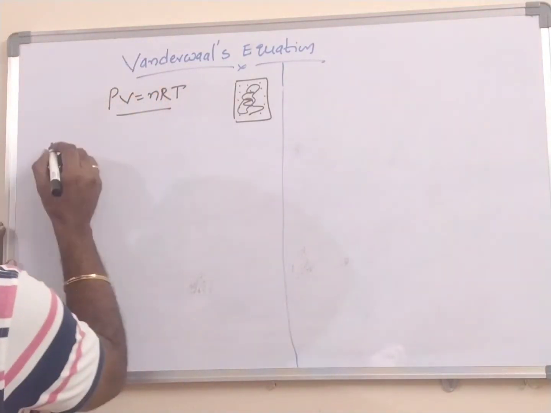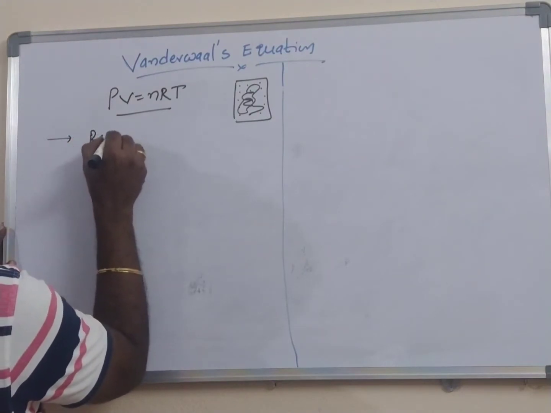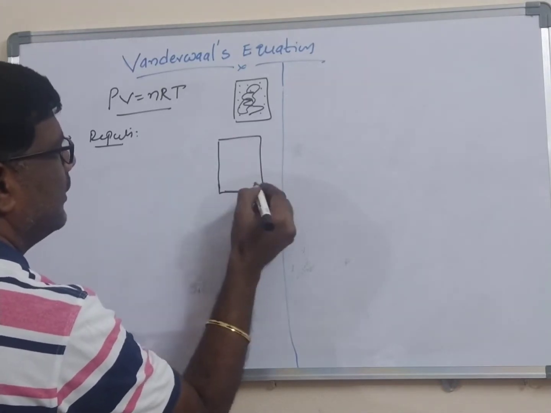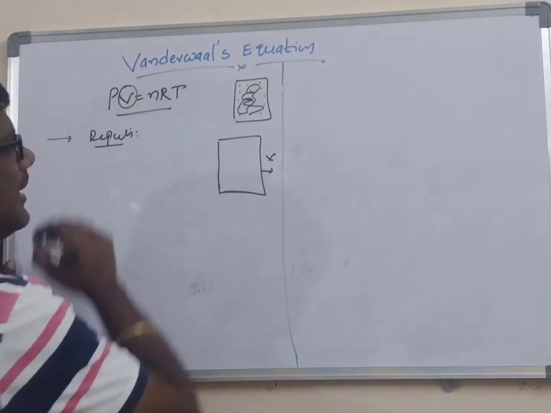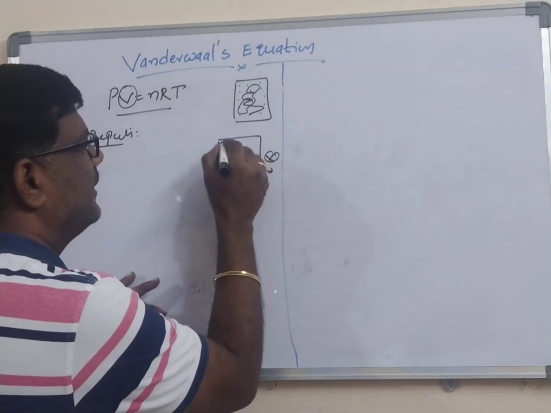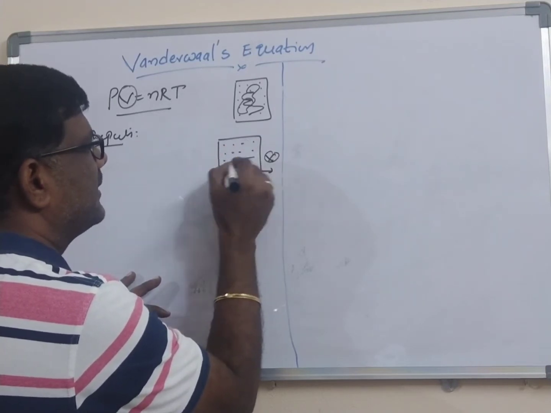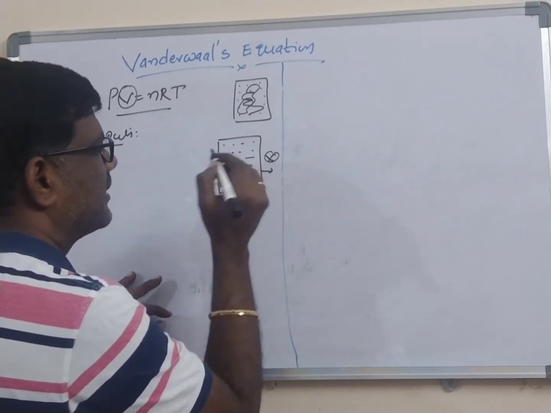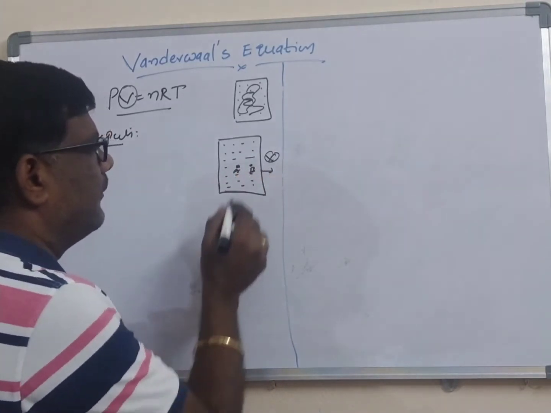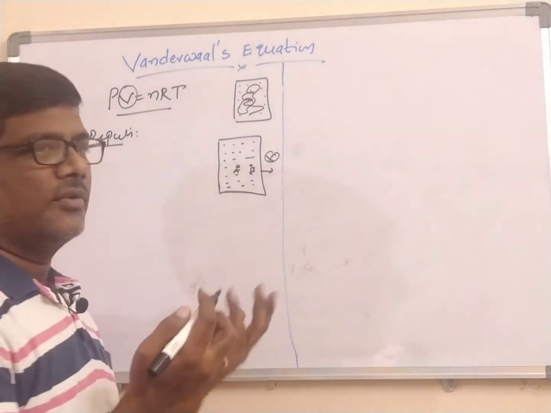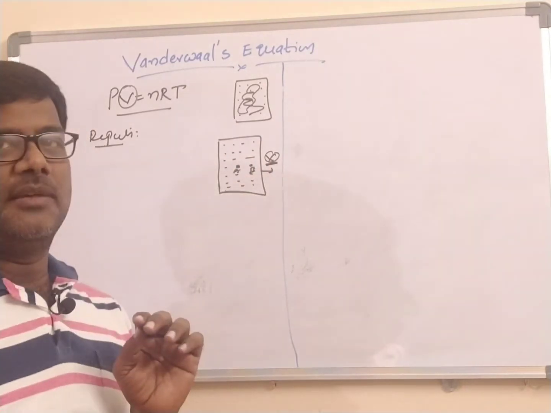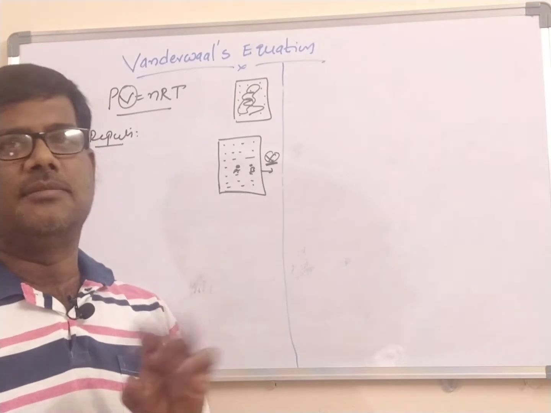Now, whenever we consider the repulsive forces, what happens? Look here. I am taking a vessel whose volume is V. V is nothing but the volume of the container, the volume of the vessel. So I am taking a gas in a vessel whose volume is V. It consists of a large number of small particles, which are called molecules. Now, I am taking the A molecule and the B molecule. With no attraction and no repulsion, A moves through the entire volume. That's why the volume available to the A particle is V, the volume of the vessel.